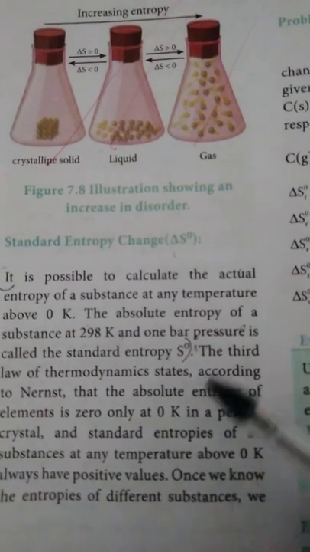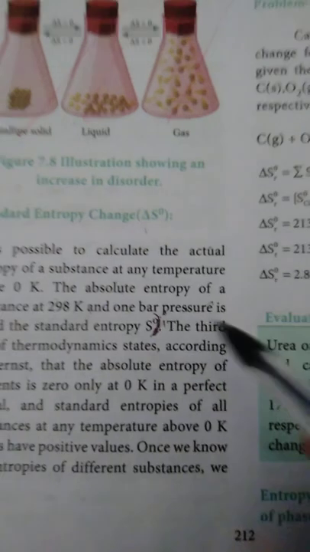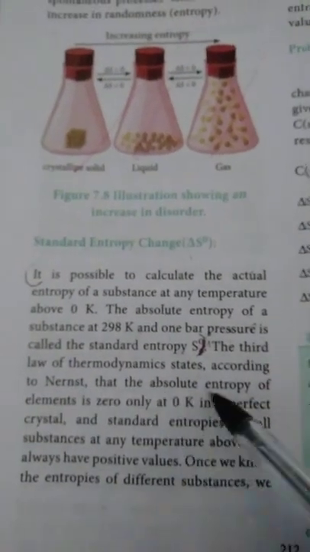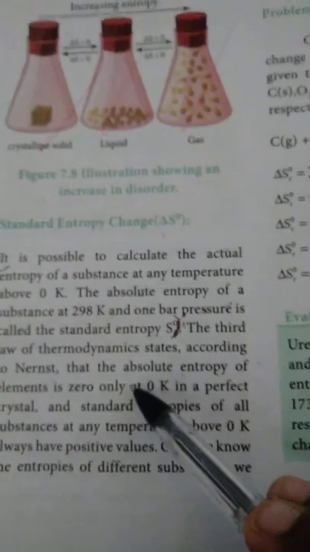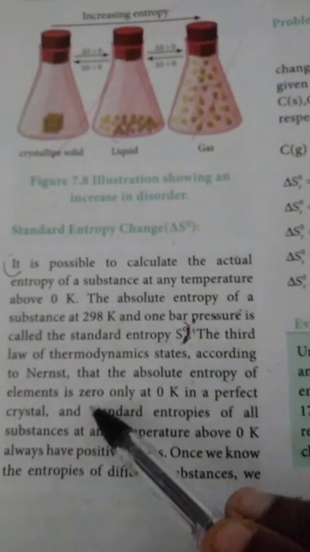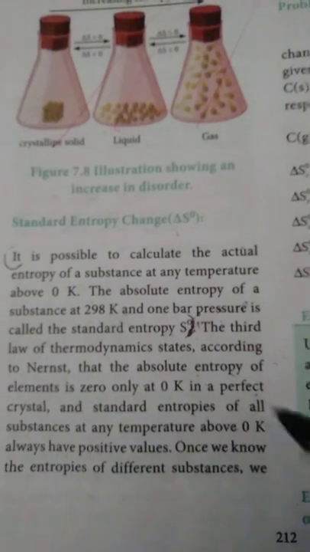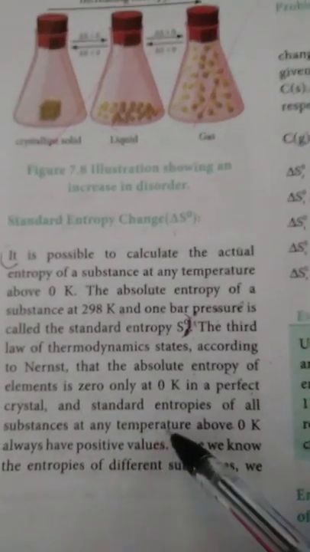The next points also I can write. The third law of thermodynamics states, according to Nernst, the absolute entropy of an element is 0 only at 0 Kelvin in a perfect crystal, and standard entropies of all substances at any temperature above 0 Kelvin have positive values.